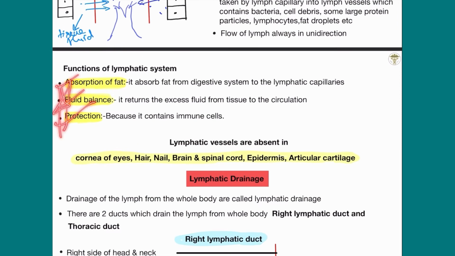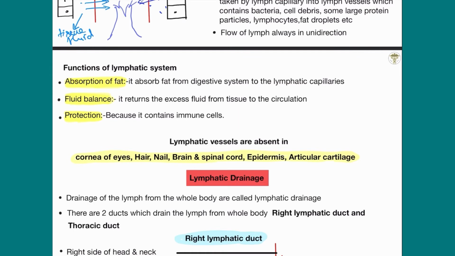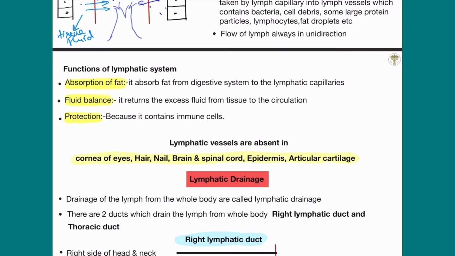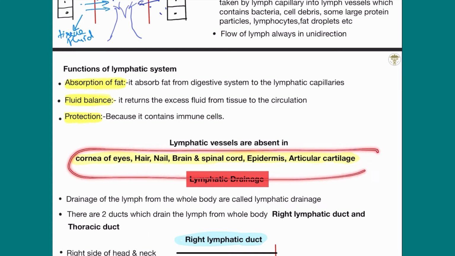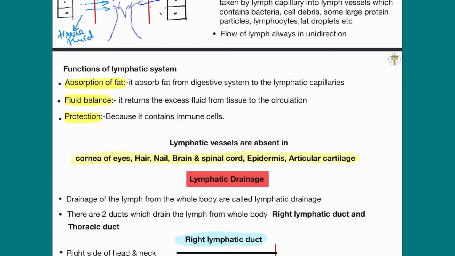Please learn this, this is very important. Where are the lymphatic vessels absent? Lymphatic vessels are absent in the cornea of the eyes, hairs, nails, brain and spinal cord, epidermis and articular cartilage. These are the areas where lymphatic vessels are absent or not present.